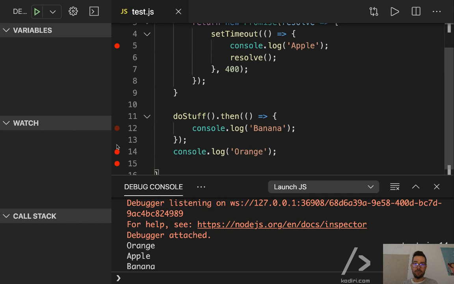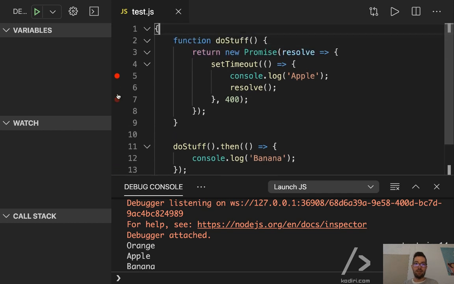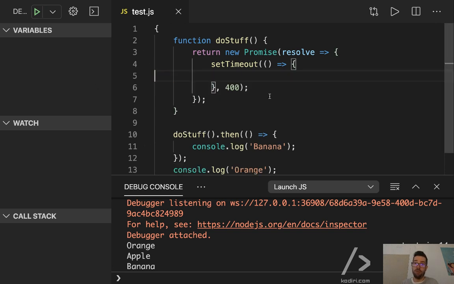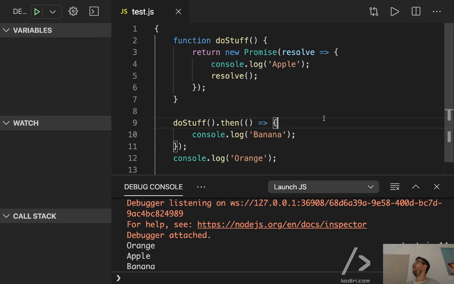Cool. Do we always need to write the setTimeout in a promise? Well, no. You can do that, right? setTimeout is just to make the example a bit more explicit, like, hey, we got a function that takes a while. But that code is perfectly valid, right? Will that change the execution order at all?